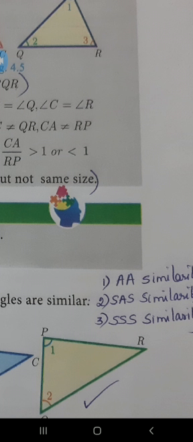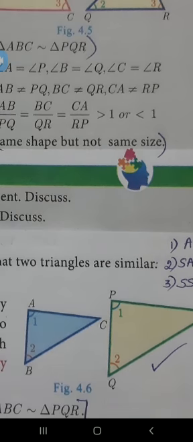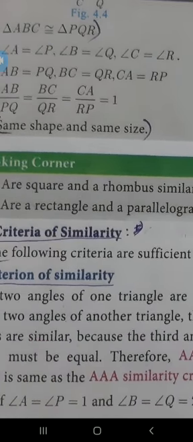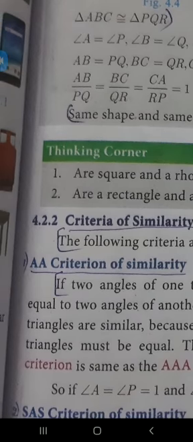Okay, AA similarity is the first criteria. Second criteria is side angle side, that is SAS similarity. Third criteria is side side side, that is SSS similarity. Okay, now let us see each criteria. The first one is the AA criteria. That means if two angles are equal to the corresponding angles in the second triangle, we can say the two triangles are similar.